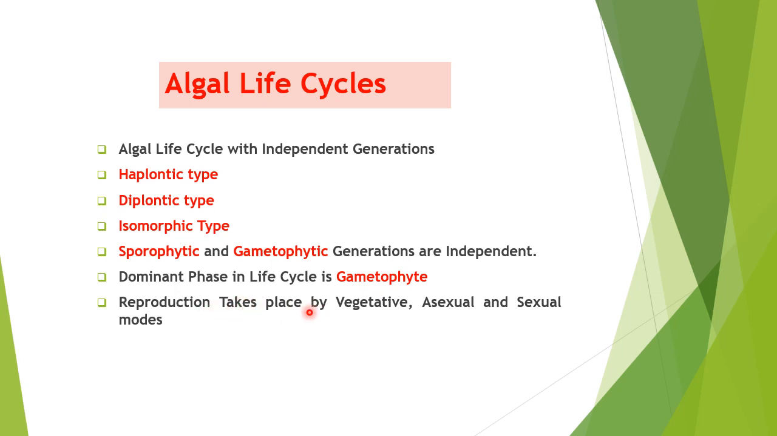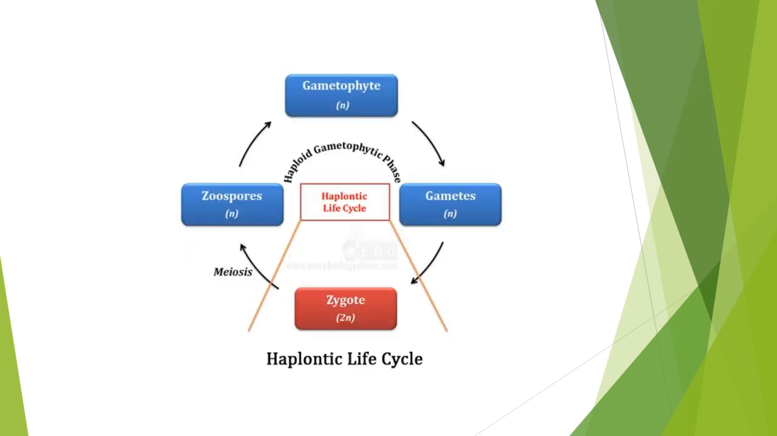And reproduction takes place by primitive methods. It will be vegetative methods, asexual methods, and sexual modes. So we will also discuss their reproductions in the next coming videos, where you will see all the three forms of reproduction are found in case of the algae. But here our focus will be Haplontic type, Diplontic type, and Isomorphic type. How they will represent the algae, what are the characteristics of these types of life cycles.